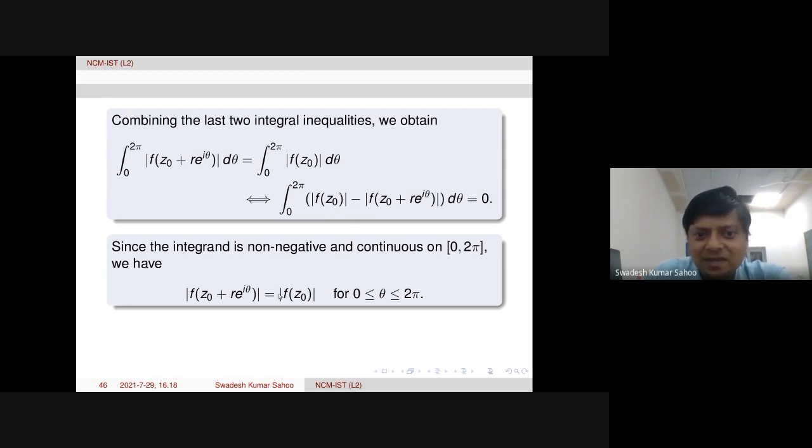That means modulus of f of z naught will equal modulus of f of z naught plus r e to the power i theta, for theta varying from 0 to 2 pi. This is a very famous property of the Riemann integral: if the integrand is non-negative and continuous, and the integral is 0, then that function has to be 0.